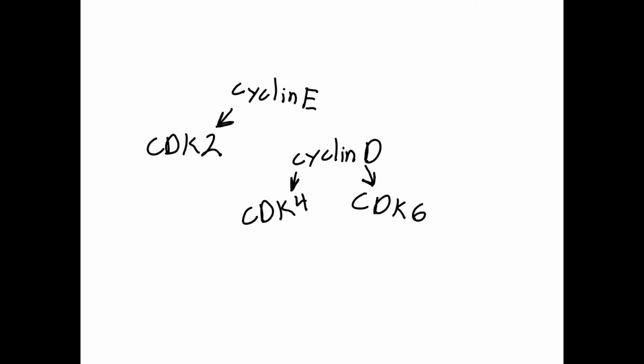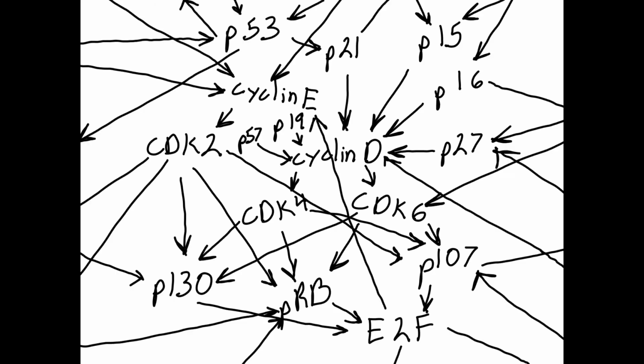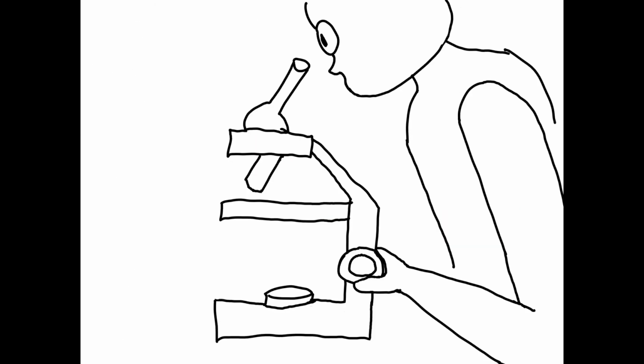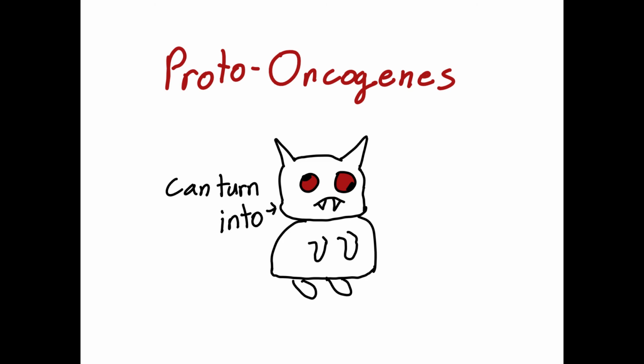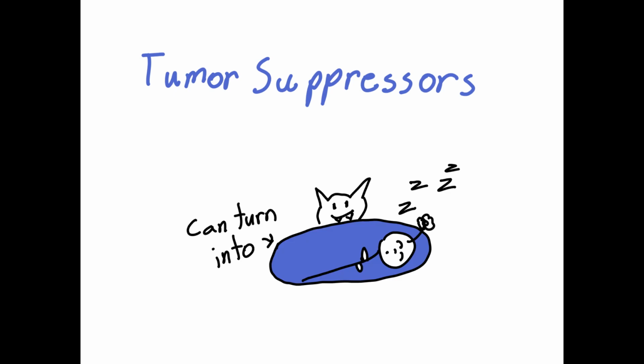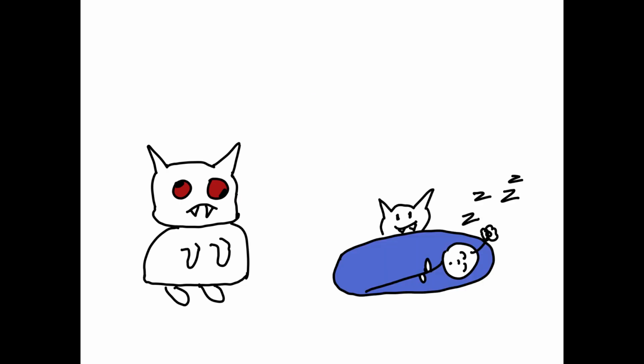Any mistake that influences the sprawling complex of molecules that make up the restriction point can be the beginning of a cancer. Scientists have identified many genes where damage increases the risk of cancer, and divided them into three general groups. Proto-oncogenes are genes, the mutation of which can create a molecule that messes with the cell's ability to control division. Tumor suppressor genes are genes that normally halt cell division, but when mutated are unable to do their jobs. DNA repair genes are genes that do exactly what you would expect: repair DNA. A mutation to one of these makes it harder for the cell to fix its DNA, and so results in a higher rate of uncorrected mutations and thus a higher possibility for proto-oncogenes or tumor suppressor genes to be mutated.